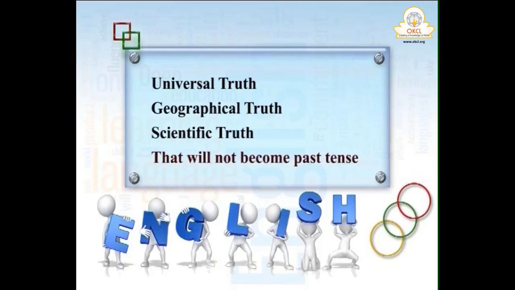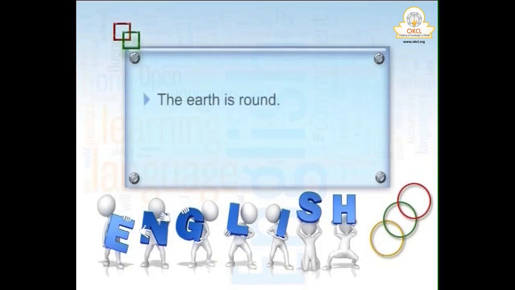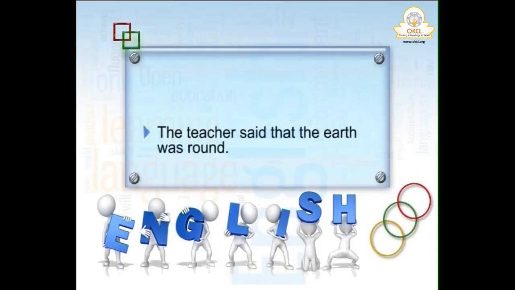So for all truth sentences, for example, "The earth is round." Suppose the sentence is the earth is round. So the teacher said that, according to the rule we studied, it should be one step past tense, meaning the teacher said that the earth was round, but no. That rule is not applicable here, because it is a universal truth. The teacher said that the earth is round.